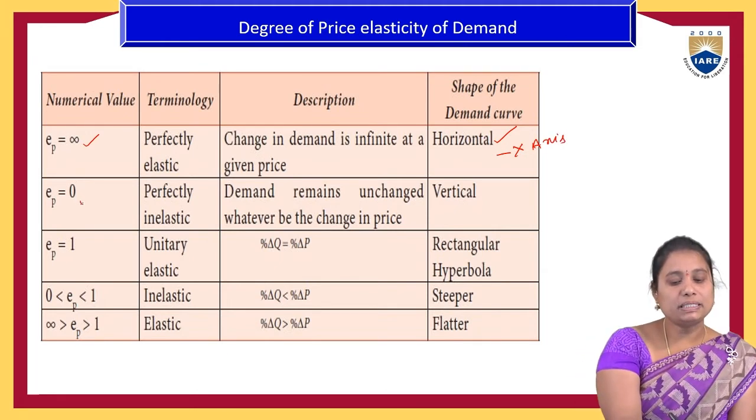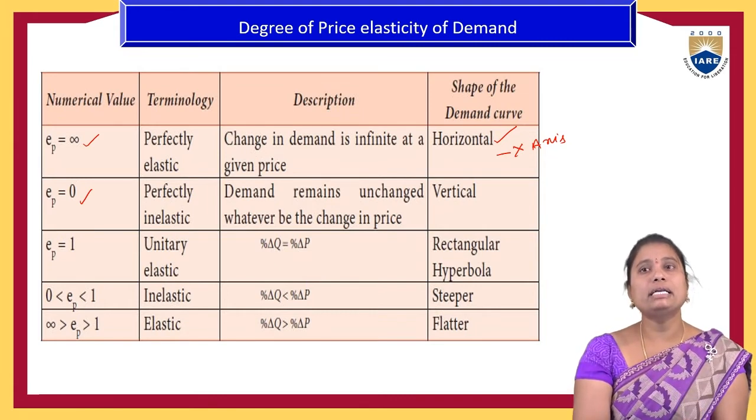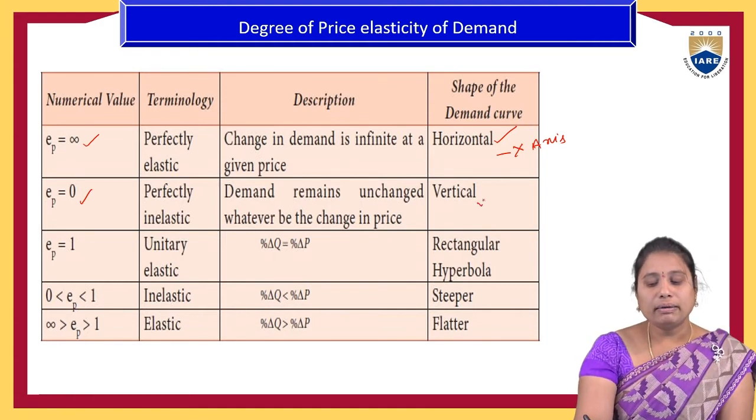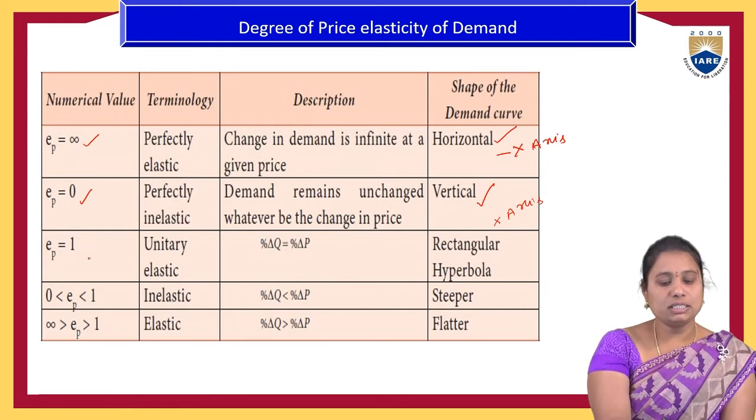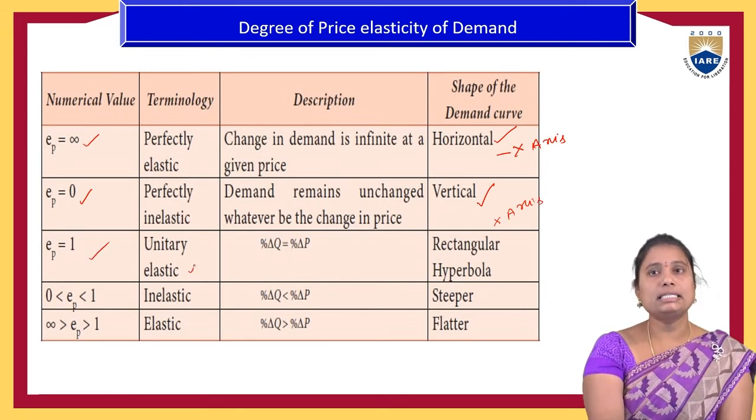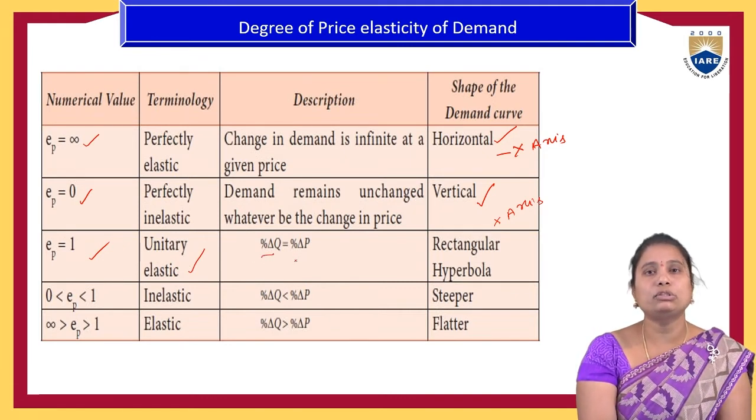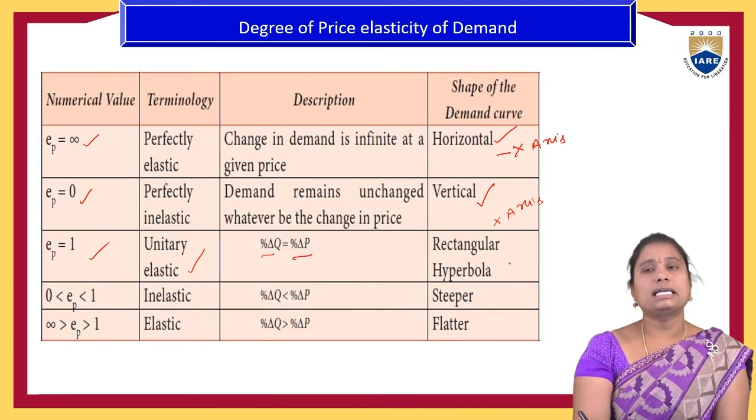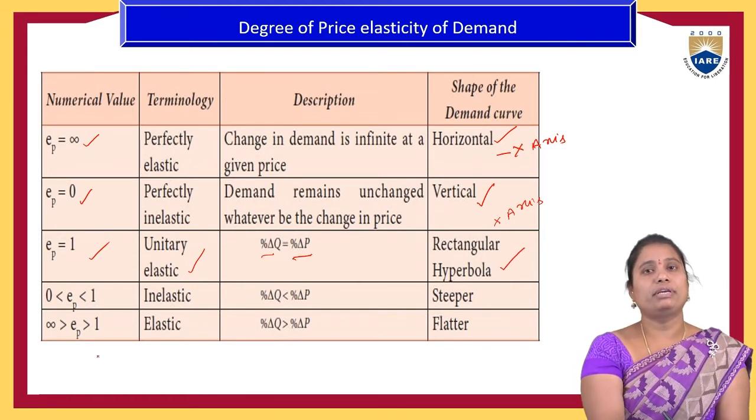If the elasticity of the price is 0, then it is called perfectly inelastic demand, where the demand remains unchanged even when there are changes in the price. Here the demand curve is vertical to the x-axis. If the elasticity of the price is 1, it is called unitary elasticity of demand, that is, the percentage change in the quantity demanded is equivalent to the percentage change in the price of the product, and here we have observed a rectangular hyperbola shape of the demand curve.